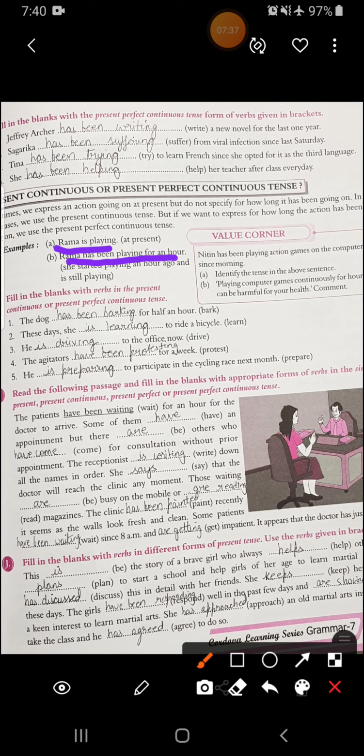Rama has been playing for an hour. So in the first one, Rama is playing means at present also he is playing and we don't know till when this action is going to last. But in the second one, you can see Rama has been playing for an hour. It means that Rama started playing an hour ago and is still playing.